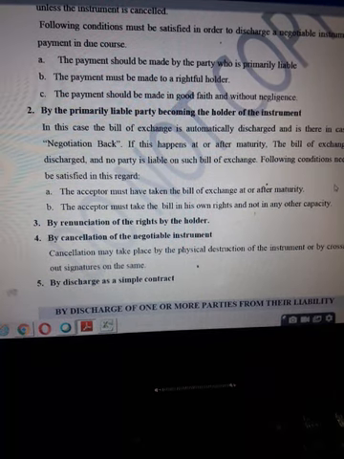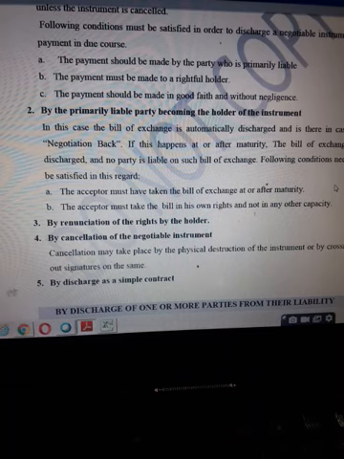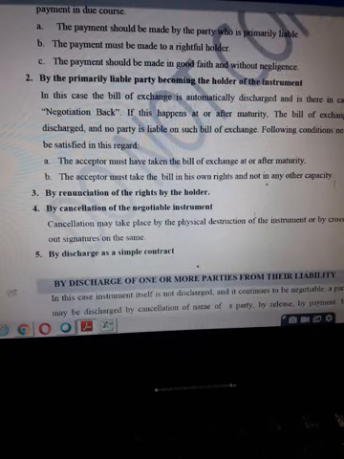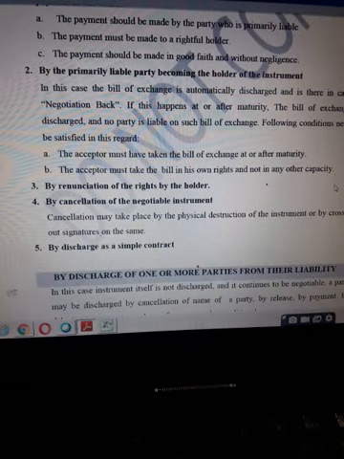Third is by renunciation of the rights by the holder. By renunciation of the rights by the holder means the holder only had the right to receive the payment. If he waives off his right to receive the payment, either by putting it in writing or by cancelling the name of the main person who was liable to make payment, who is the drawee in case of bills of exchange, that also will discharge the instrument. Fourth is by cancellation of the negotiable instrument.